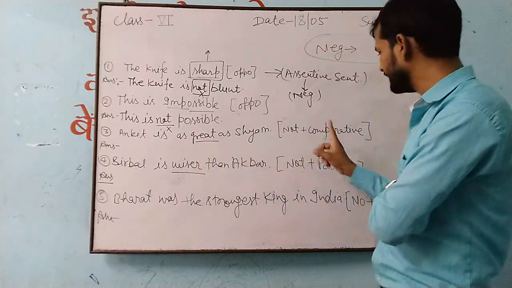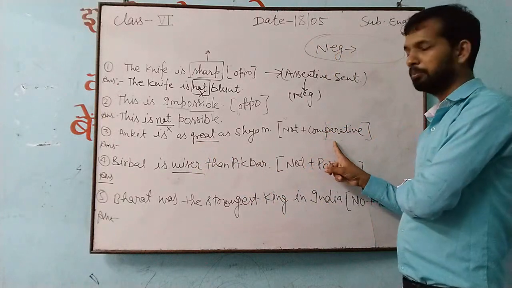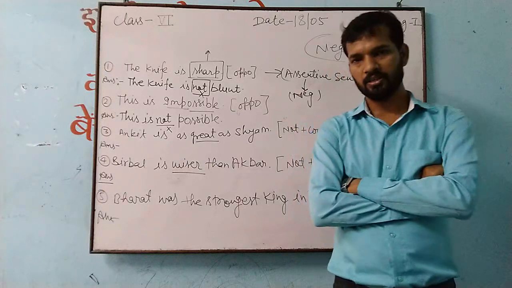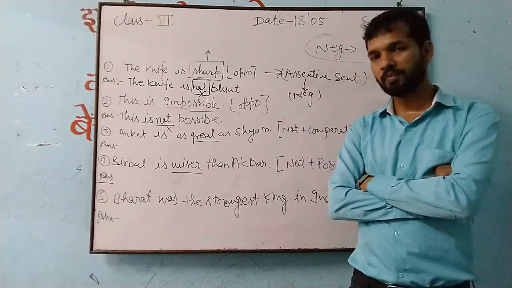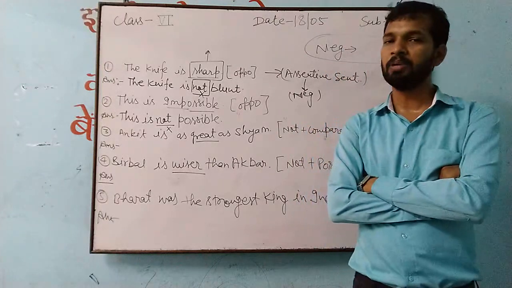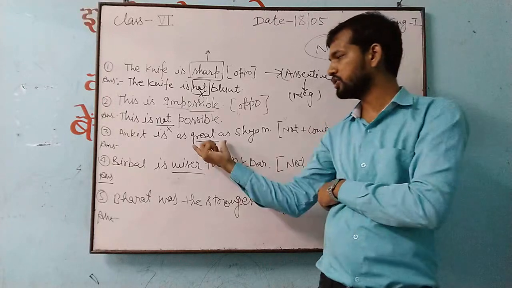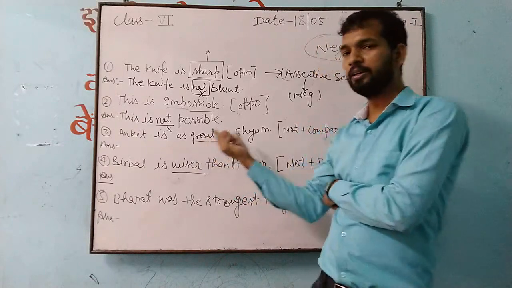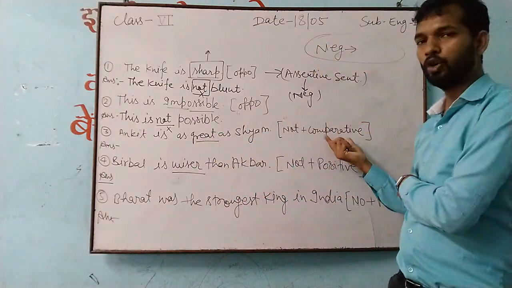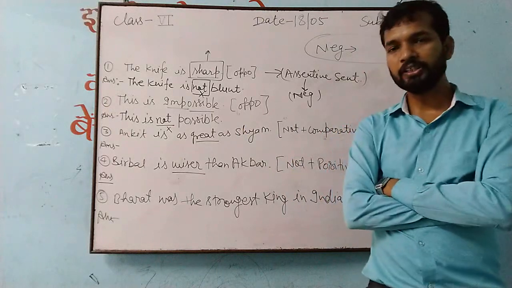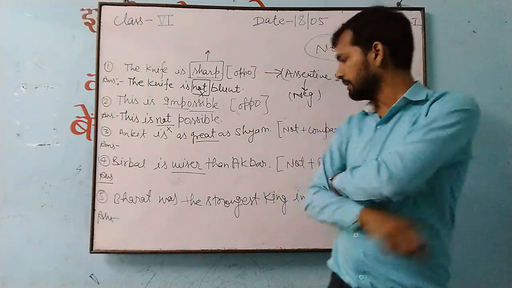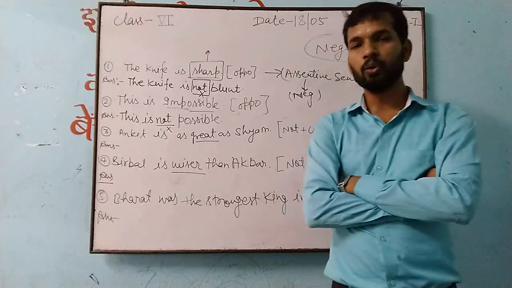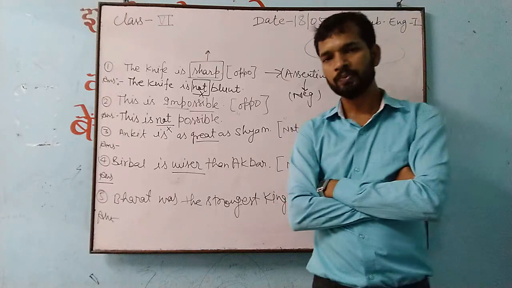If you are getting any assertive, meaning affirmative sentence, and in that affirmative sentence you are getting positive degree, that positive degree changes into comparative degree. And before the comparative degree, what will you write? Not. This is the rule when you are changing affirmative to negative.